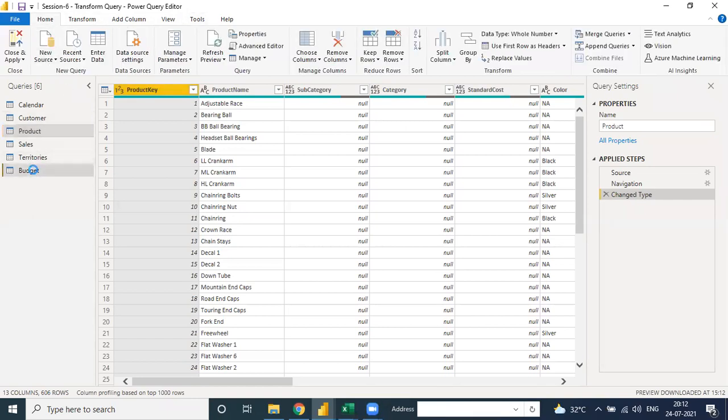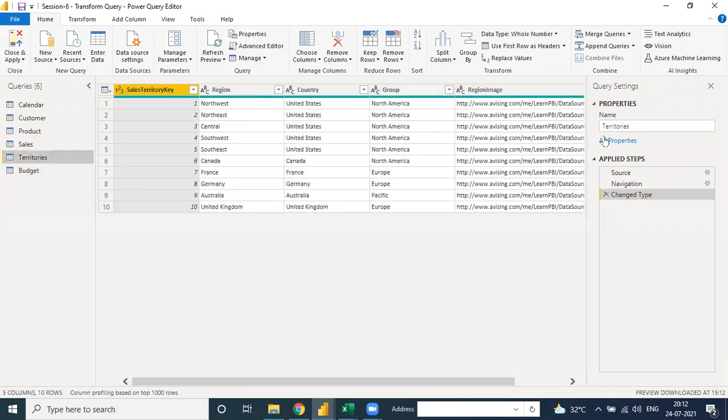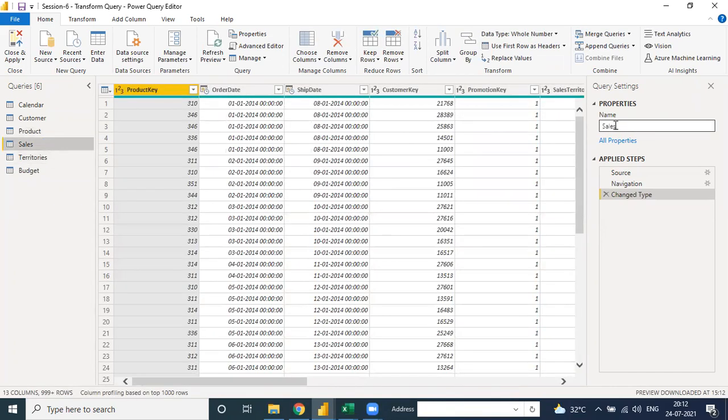See, when you move to the budget table, because all the other 5 tables are already clean, but in the budget table we need to do some cleanup. Like first step, see, here is the property. When you go to the budget table, here is budget. When you go to the territory table, here is territory. When you go to the sales table, it's sales.